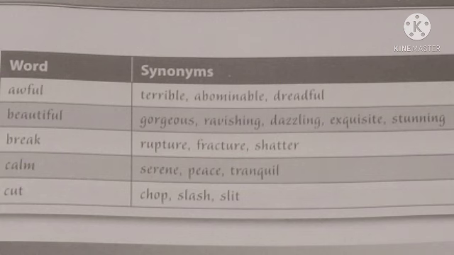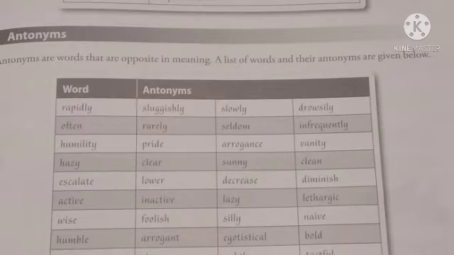Now take a look at the antonyms. Antonyms are words that are opposite in meaning. A list of words and their antonyms are given below. Antonyms means opposite, words with opposite meaning. Now you have words like rapidly, antonyms sluggishly, slowly, or drowsily. Often, rarely, seldom, infrequently.